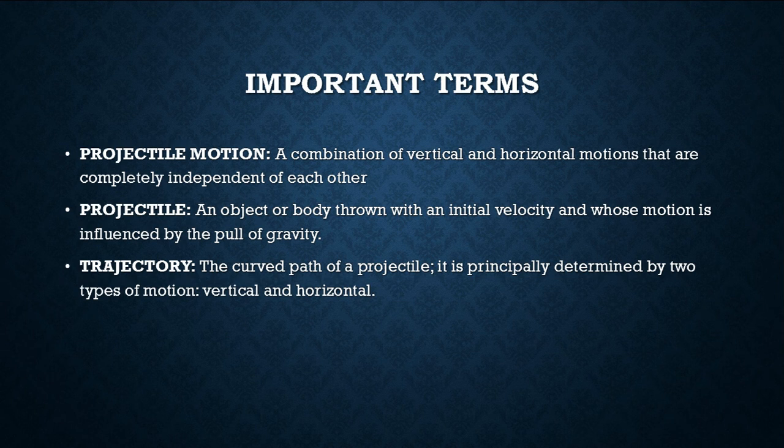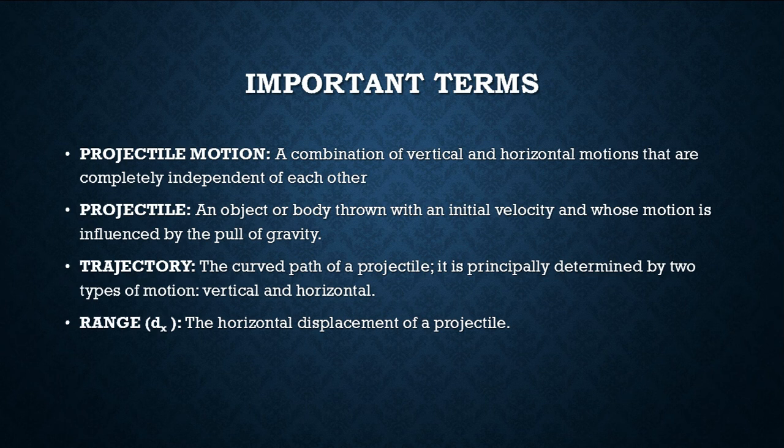As I told you before, trajectory means the path followed by the projectile. And in a trajectory, the body moves not only a horizontal distance but also a vertical distance. Range, another terminology, is the horizontal displacement of the projectile. Range means, dear students, the horizontal distance covered by the projectile. For example, if you throw a ball, the point where the ball is projected and the point where the ball lands, if you measure that distance horizontally, that is called the range.